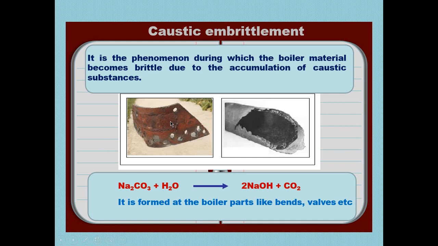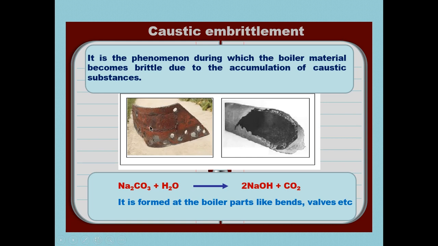Caustic means alkaline or basic substances. Now look here, this is the example of Na2CO3. Na2CO3 means sodium carbonate, it is a base or alkaline. If it reacts with water, it converts into 2NaOH plus CO2. NaOH we call caustic, and this NaOH gets deposited into the small hair cracks of the material of the boiler, and hence it becomes more and more brittle.